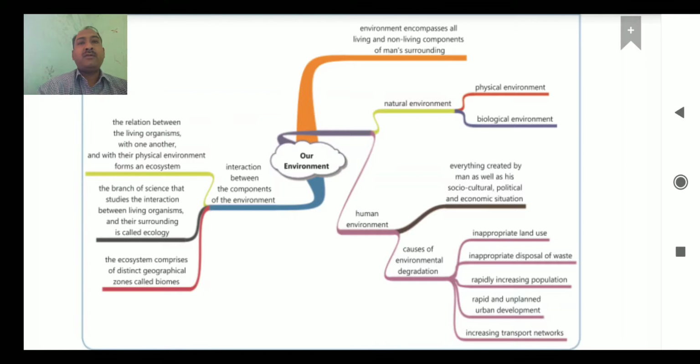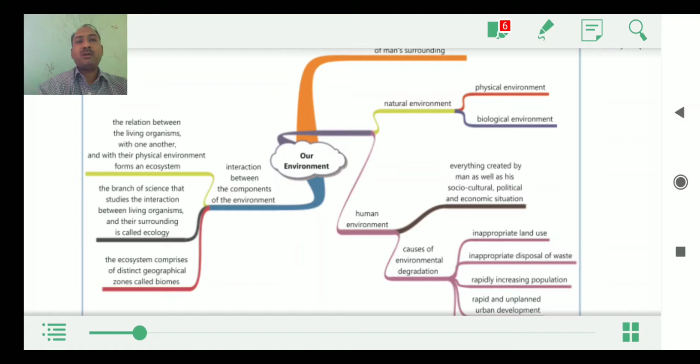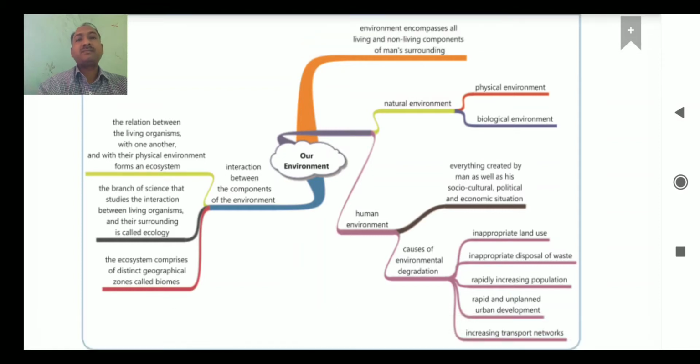As you know, every country is trying to develop itself, and human beings have been doing various types of activities to develop themselves, not only for themselves but also for their nations. So their activities are also responsible for the loss of biodiversity. This concept is known as environmental degradation. Environmental degradation means loss of biodiversity or depletion of environment. So there are some causes responsible for environmental degradation.